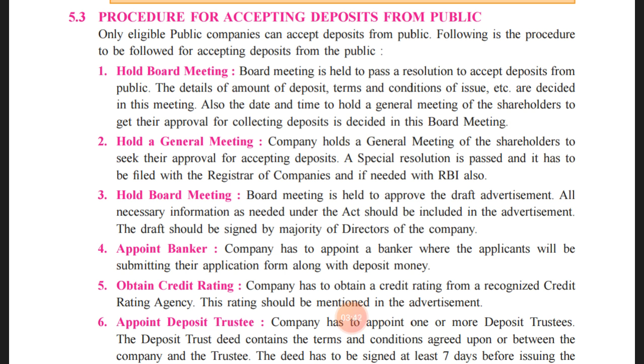The decision is made over there, and by taking the approval to such effect, a special resolution is passed, and it has to be filed with the Registrar of Companies and, if needed, with the RBI also. So a special resolution to this effect will be passed, and one copy of it needs to be filed with the ROC. And if the rules require it to be filed with the RBI, then RBI approval will also need to be taken for such a decision.